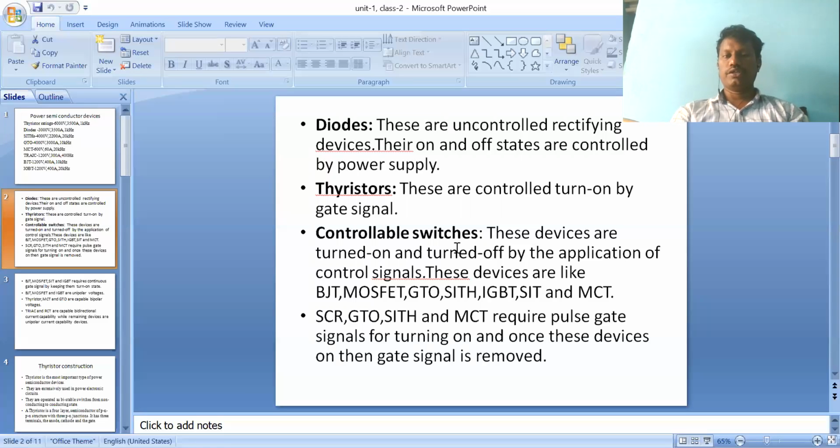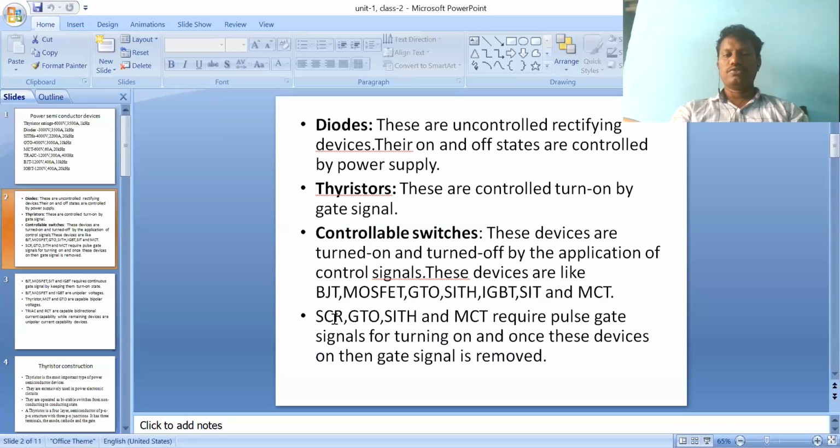Suppose you take any device, BJT, MOSFET, GTO, whatever it is, any power electronic device, it should be turned on and off by the application of a control signal only. The examples are BJT, MOSFET, GTO, SITH, IGBT, MCT. Most of the cases where we prefer are MOSFET and IGBT, in on and off devices.